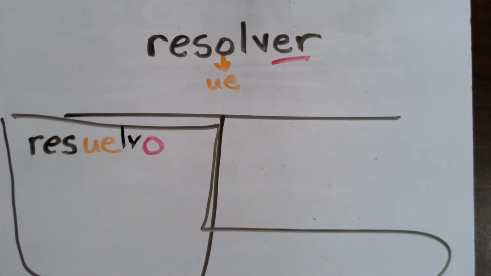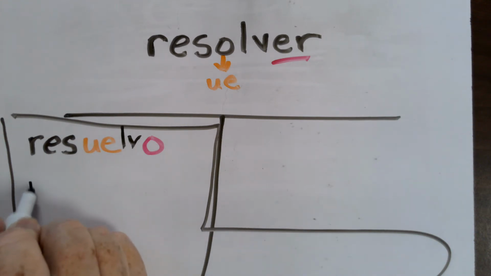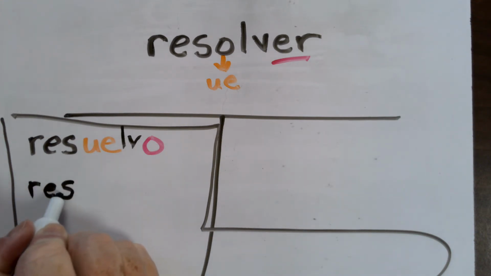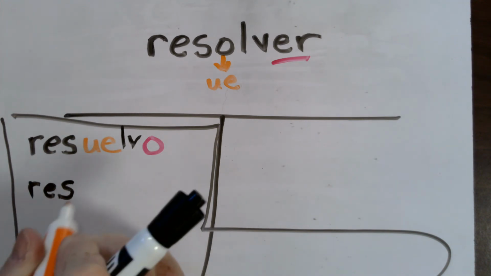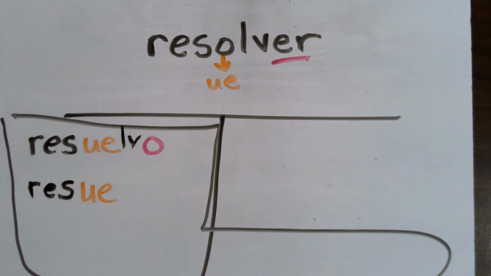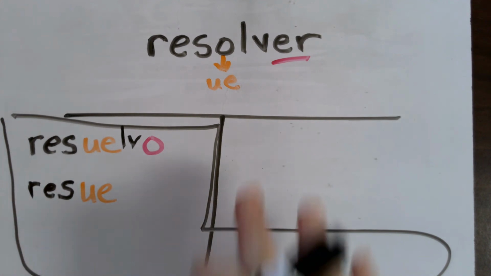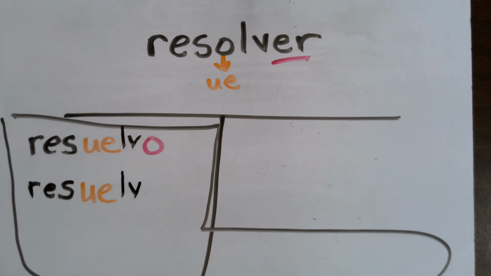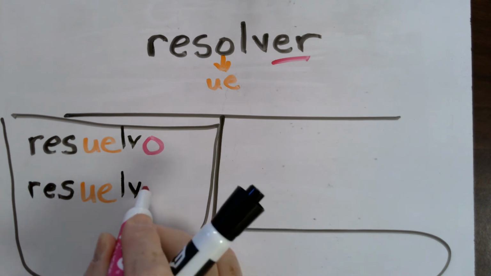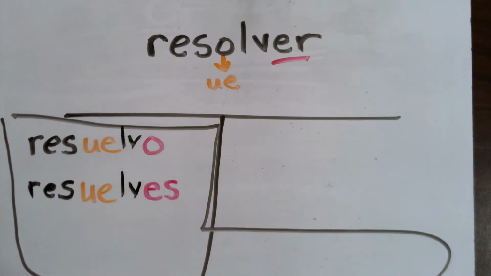So yo resuelvo los problemas. For the tú form, same thing. I'll start with my stem, but oops, there's that O. So I'm going to change that to a UE. Don't forget that I still have a few letters in that stem that I have to deal with. And now I can include my tú ending for an ER verb, which is an ES, tú resuelves.